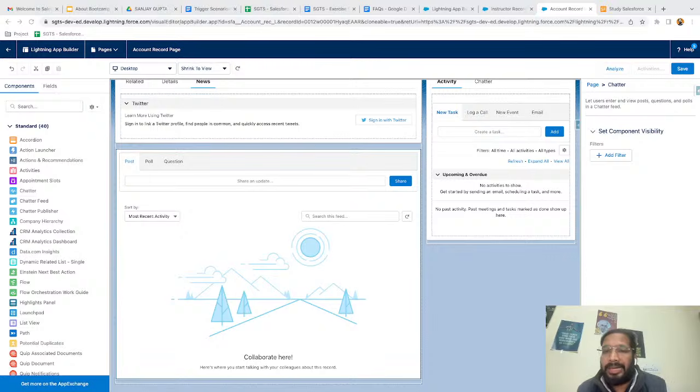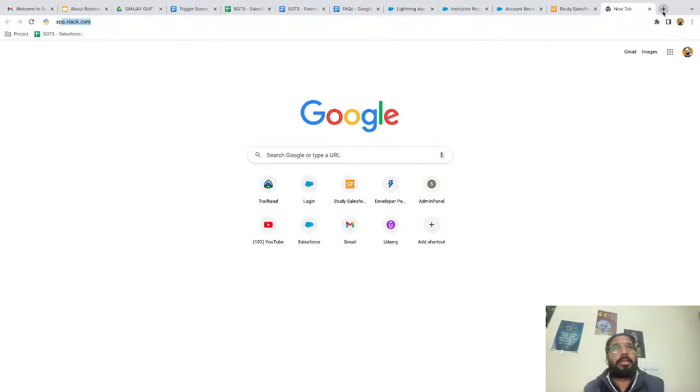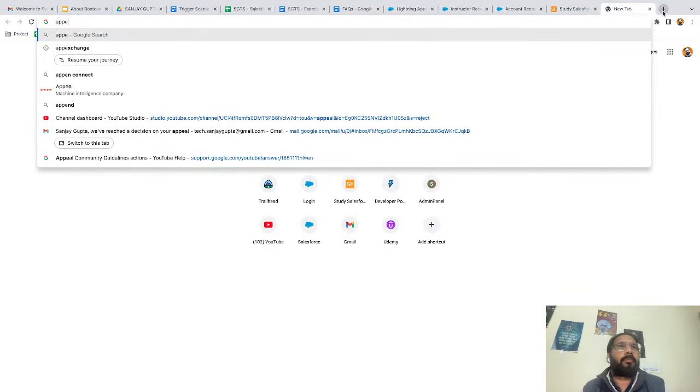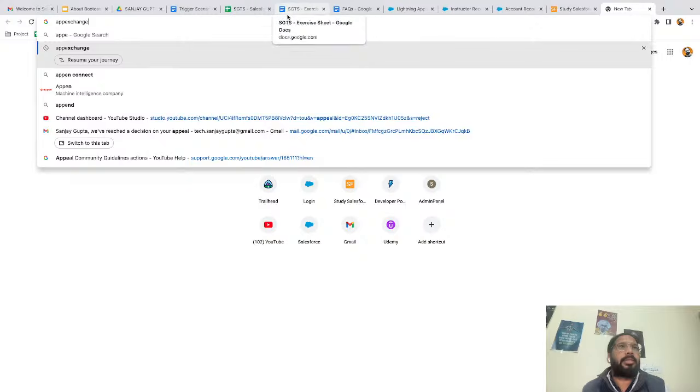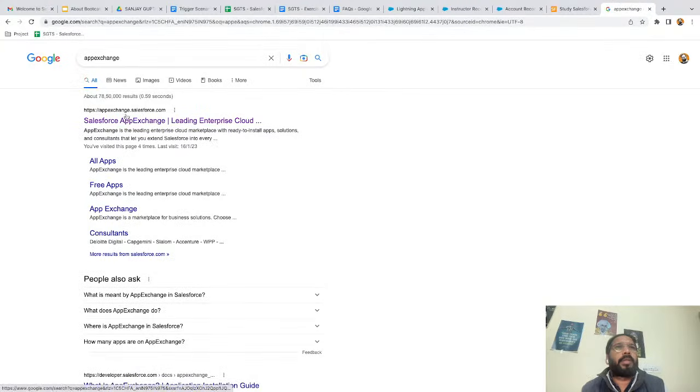use. Ashish is asking what is a managed package, how we can use it. So a managed package you need to install in your Salesforce org. You can find managed packages through AppExchange. If you search for AppExchange, Salesforce AppExchange is available where all pre-built packages are available.